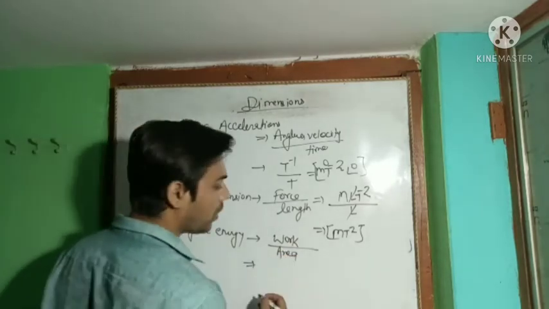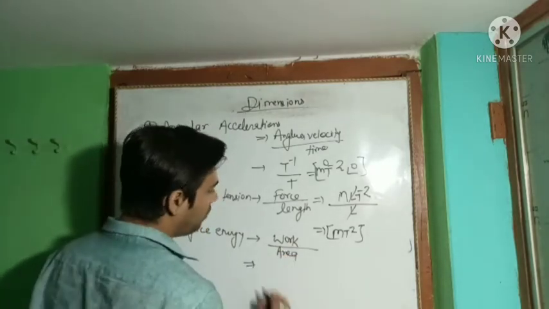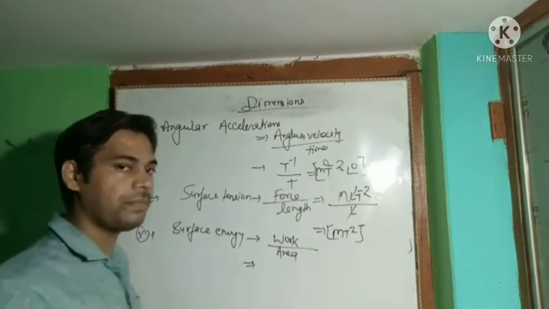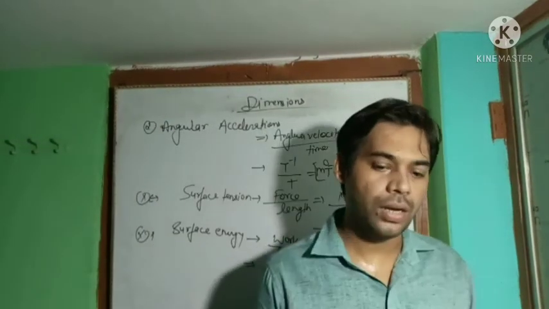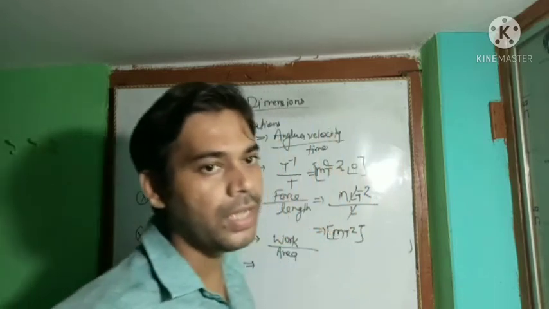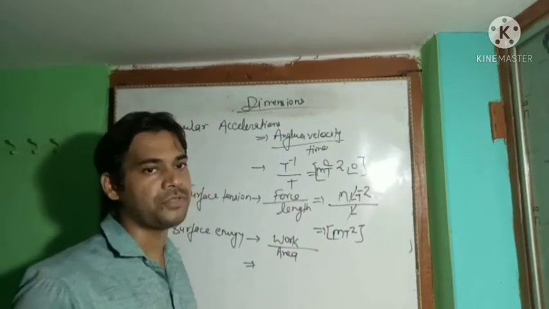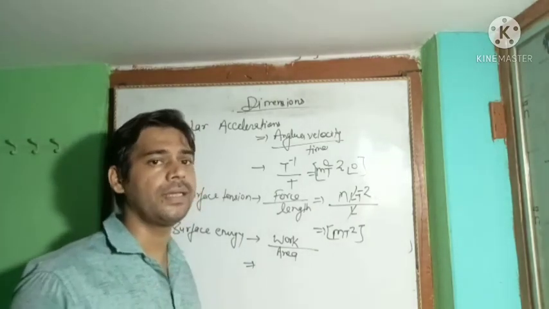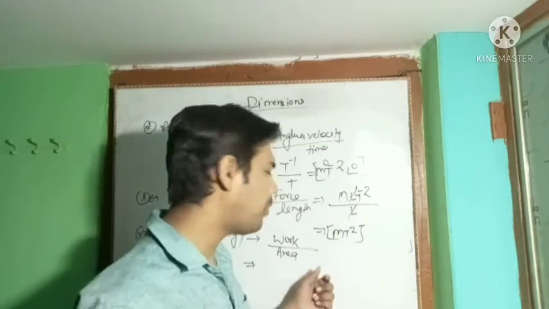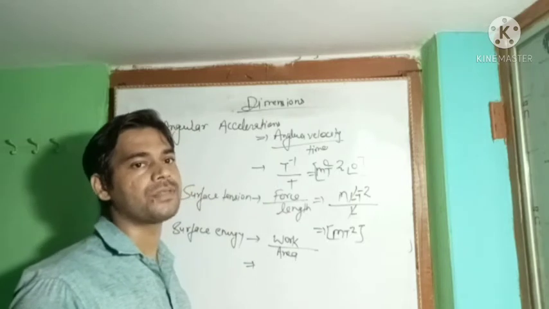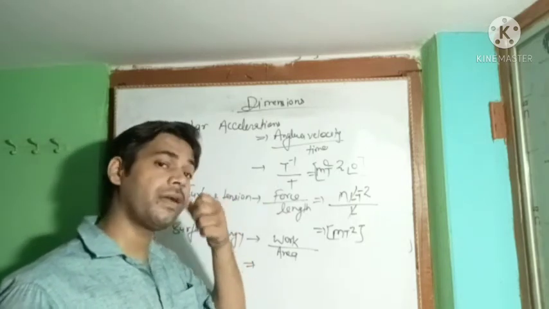Okay, so write the dimension of the work. If you forget the dimension of the work, then what are we supposed to do? Nothing to learn about that. You do not have to memorize anything. You have to only understand the process: how we define the dimensions, how we derive the dimensions. You have to only think about the process of how to define the dimensions.